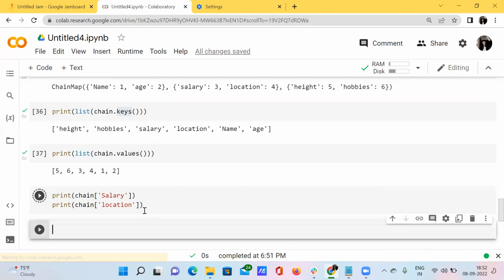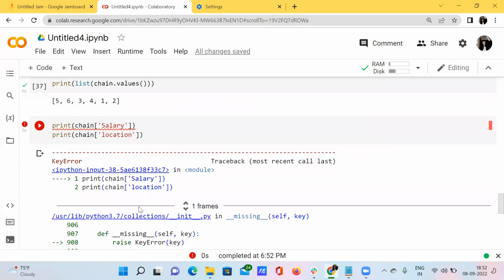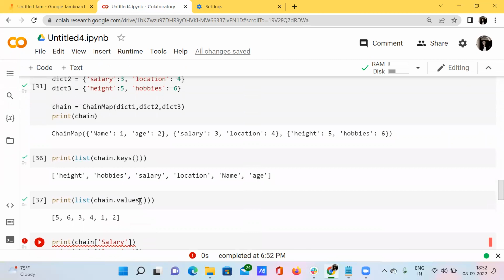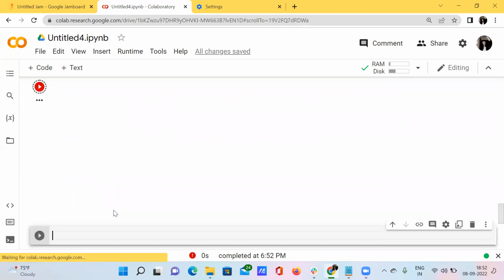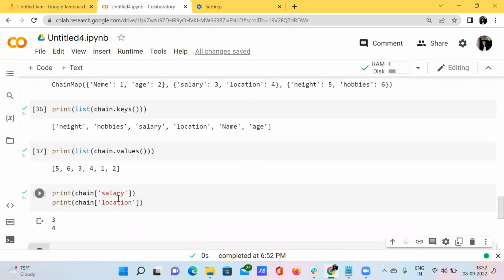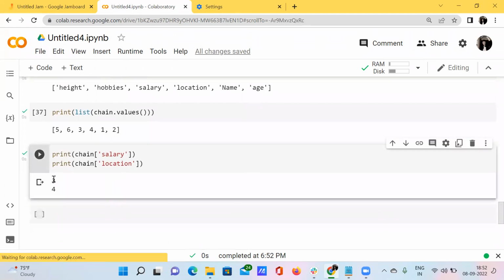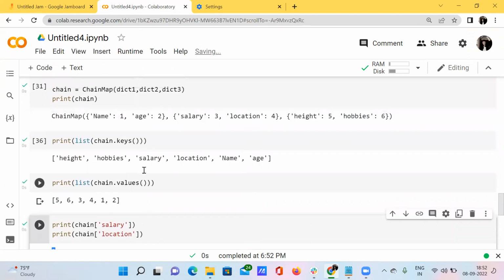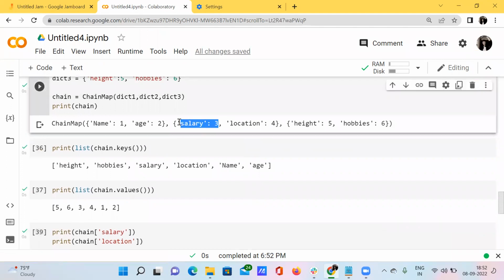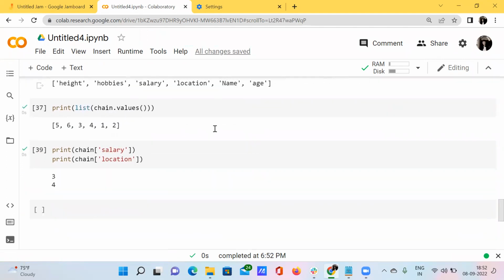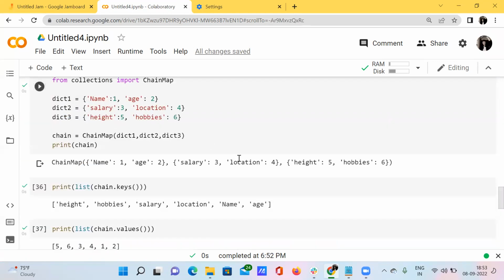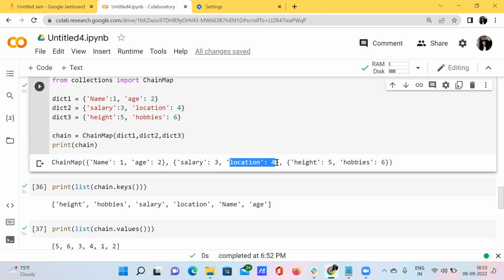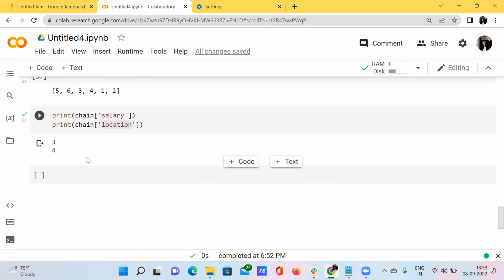Just print and press shift enter. What happens? Okay, this is not the capital S, this would be the small s. See here, I have got the value for my salary as 3. Is it right? Yes, it's right. Why? Because the salary has its value as 3, and I have got the value for the location as 4, because we have got the value as 4 for its location. Okay. So this is all about the ChainMap module.